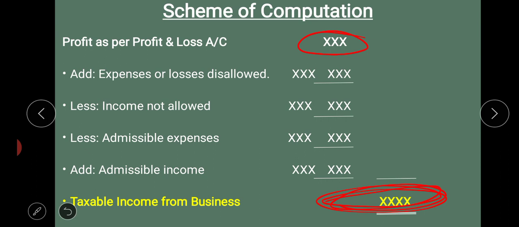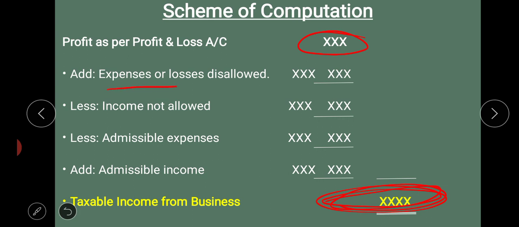Okay. So what are the items to be added? It's a very simple thing. Add some disallowed expenses. That means some expenses which are debited in the profit and loss account, which cannot be allowed as an expense as per the provisions of the Income Tax Act, we have to add back to the profit.